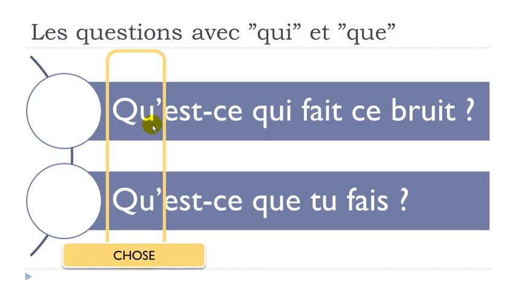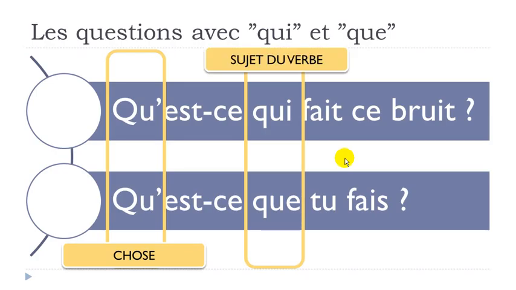First part, we use que because we want to have the information regarding a thing. Okay. So we had qui previously and it was for a person, and then que is for a thing. So it's not for a person, so que will be for a thing when you start the question with it. Okay, and then here, remember we've got this qui here, and then we've got this que here. Well, it will be exactly the same idea that we had previously.